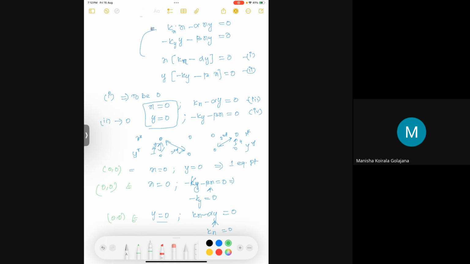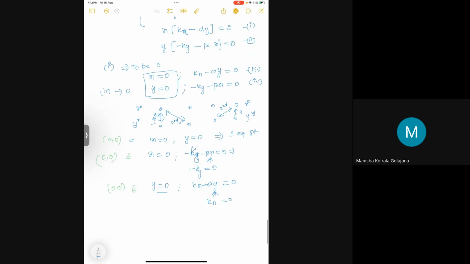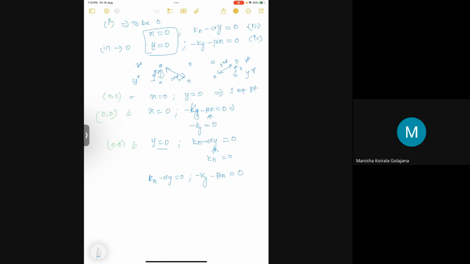So I'm moving to the fourth combination, that is kx minus alpha y equal to 0, and minus ky plus beta x equal to 0. Now solve these two equations to find the equilibrium point.